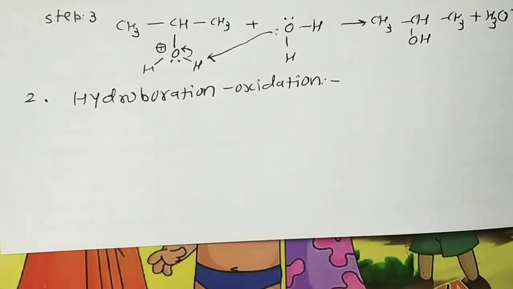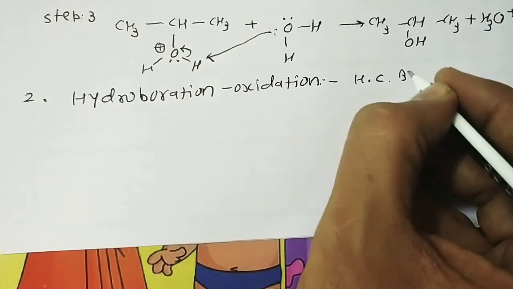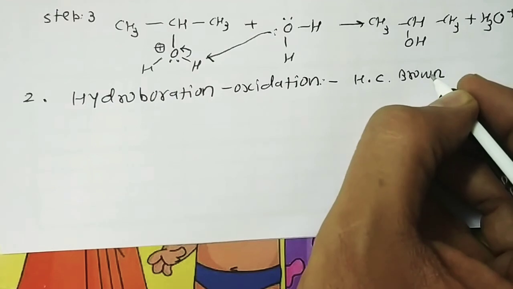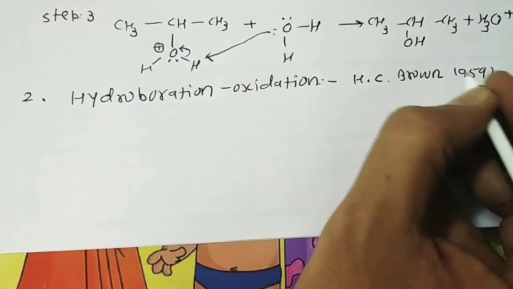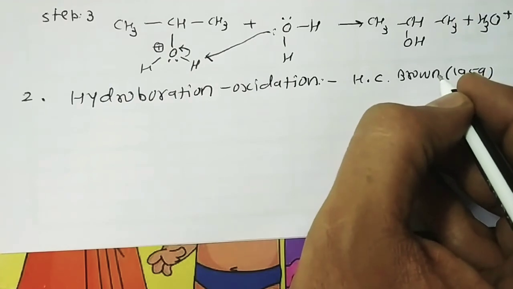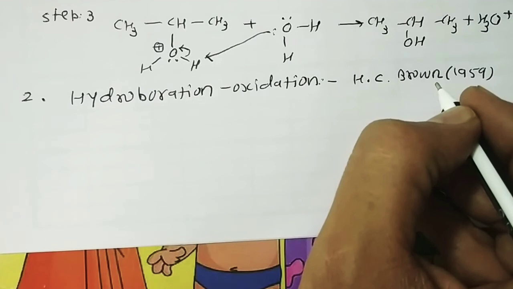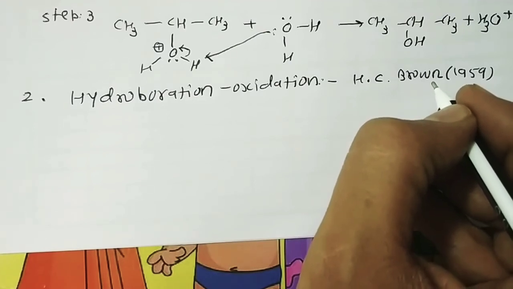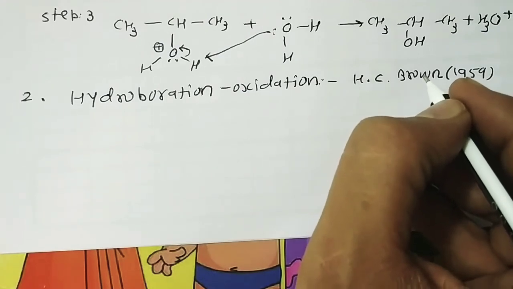Because it was first reported by the scientist H.C. Brown in 1959. For his studies on boron containing organic compounds, H.C. Brown shared the 1979 Nobel Prize in Chemistry with G. Wittig.